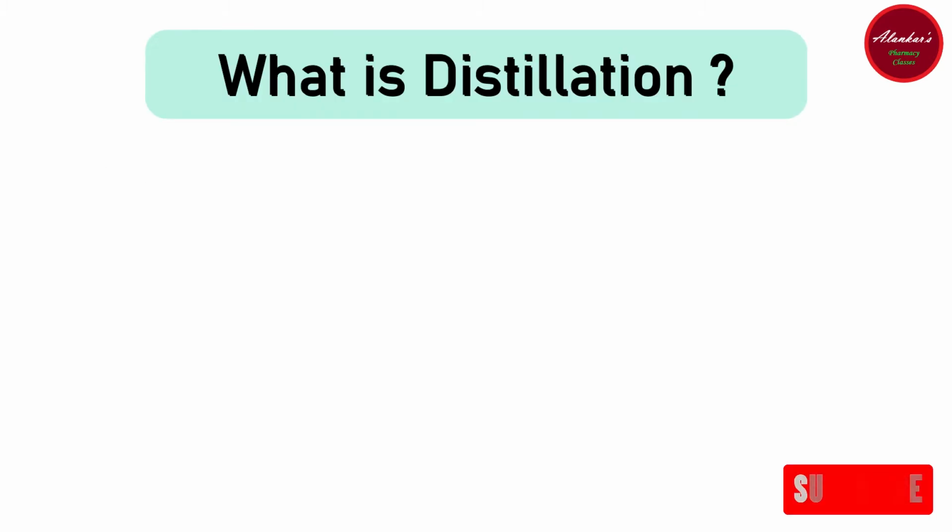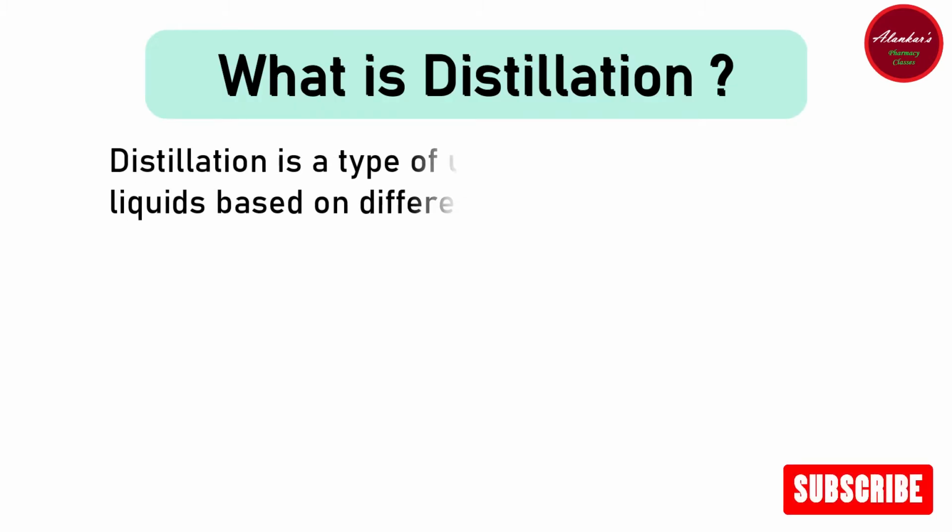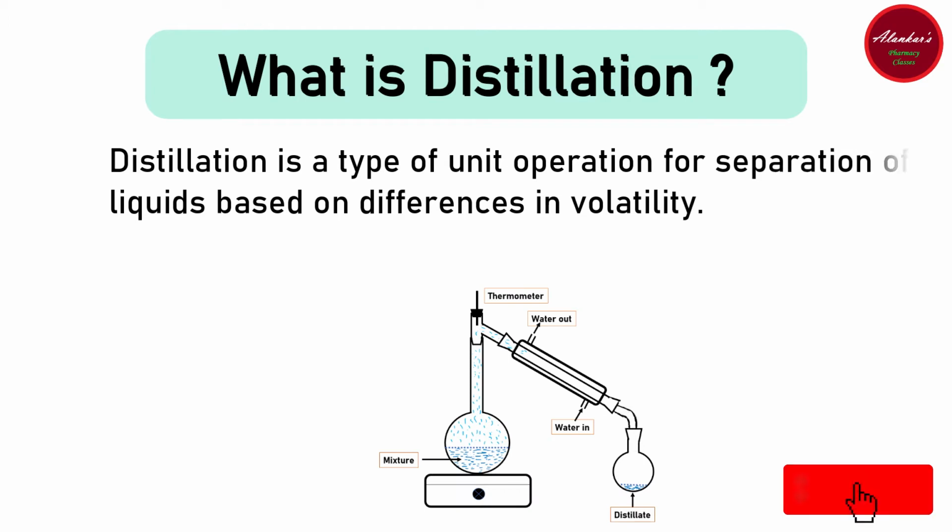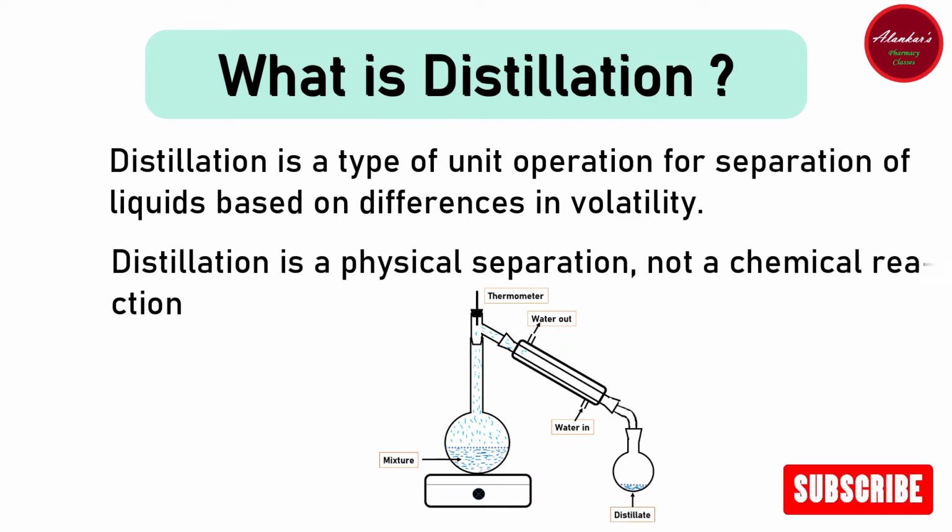So first of all, what is distillation? Distillation is a type of unit operation for separation of liquids based on differences in volatility. And distillation is a physical separation, not a chemical reaction.